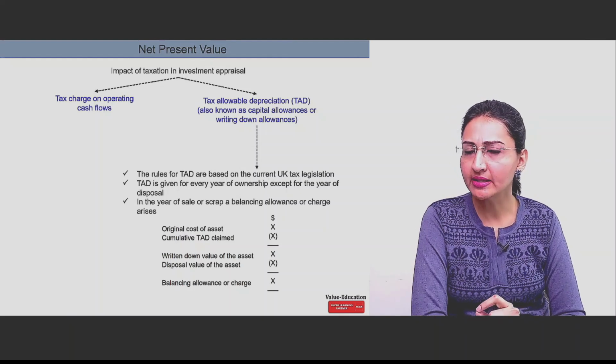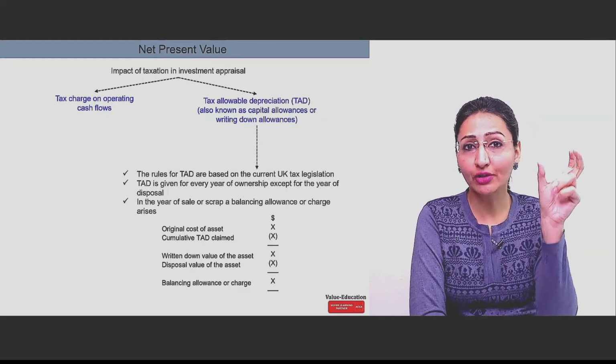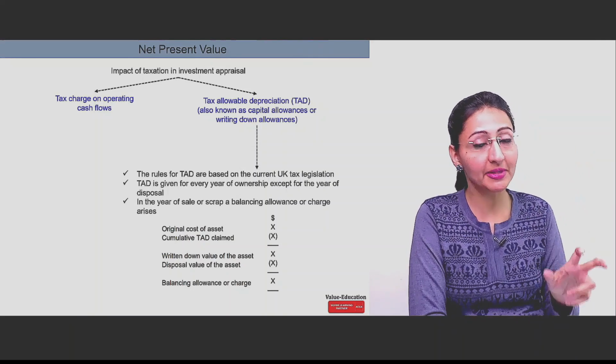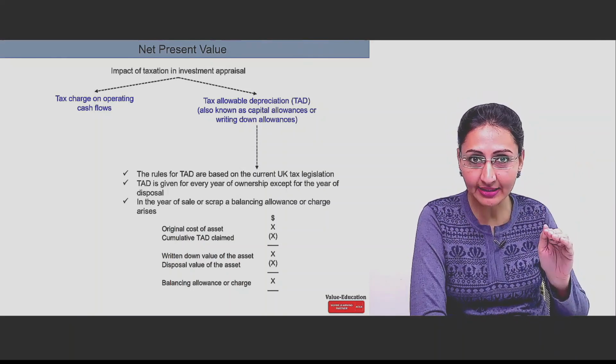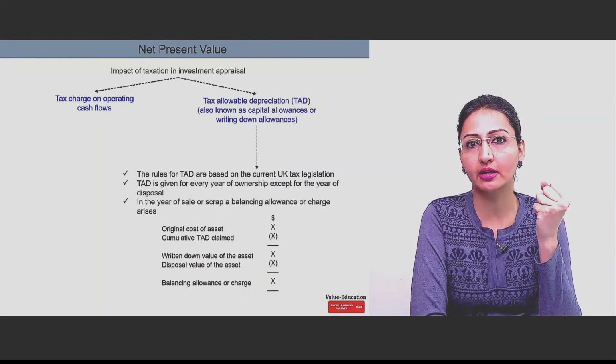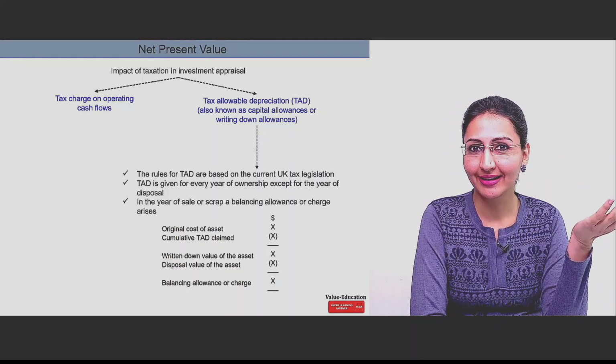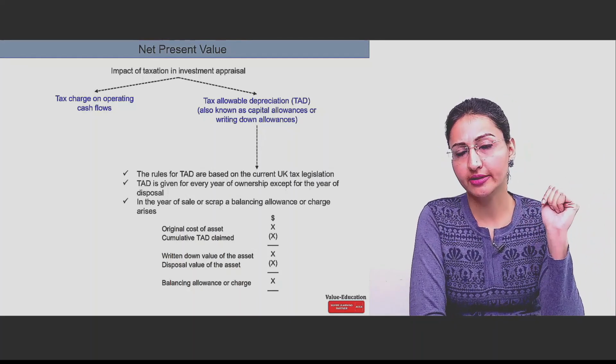What is balancing allowance? There was a value of the asset, but it got sold at a lesser value. That means the sale proceeds are lesser than the written down value of the asset. In case of loss, you need to claim that loss. Claim it as balancing allowance.